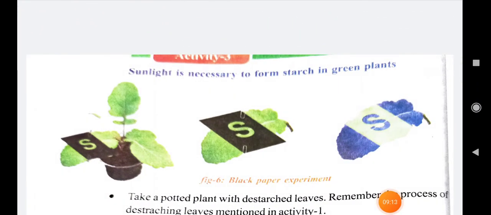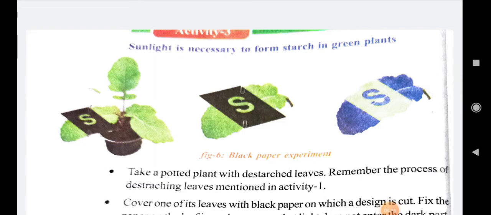We can do it by keeping the plant in a dark room for a week, or here they are saying, remember the process of destarching leaves mentioned in activity 1. Activity 1 means we have to take the leaf and keep it in methylated spirit in a test tube, and keep that test tube in a beaker which contains boiling water. After a few minutes, what you will observe is that the leaf becomes pale white. That's what they are saying.